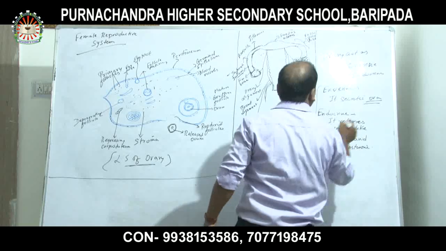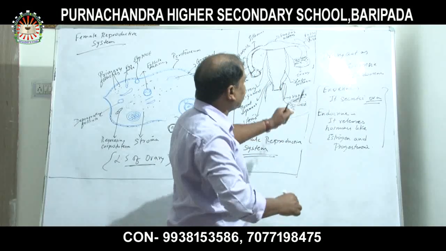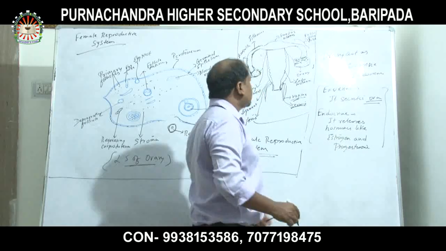So both functions they possess. The ovary acts as both exocrine and endocrine. From the exocrine part it secretes ova, and from the endocrine it releases hormones like estrogen and progesterone.